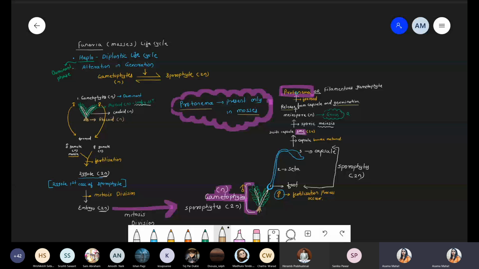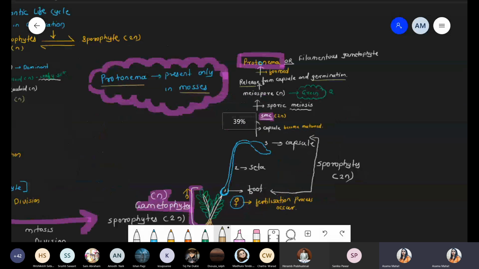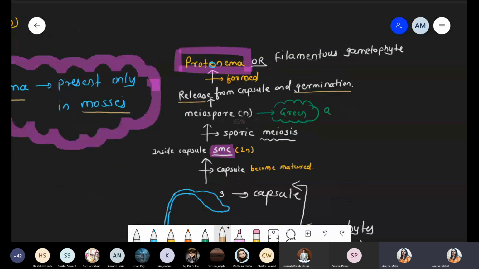Can you tell me what is the ploidy of the protonema? Haploid होगा या फिर diploid होगा? What is the ploidy of protonema? Yes, these are haploid. Very good. So these are haploid, because once the meiosis process is done, whatever structure we are taking after the meiosis, all these structures are haploid in nature.